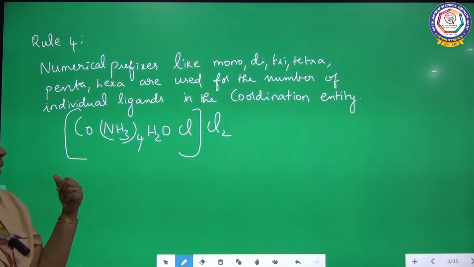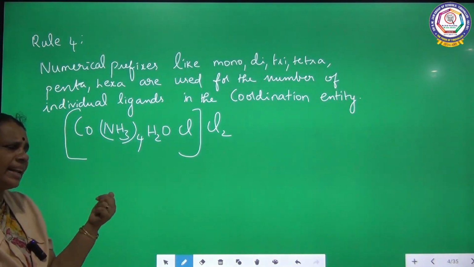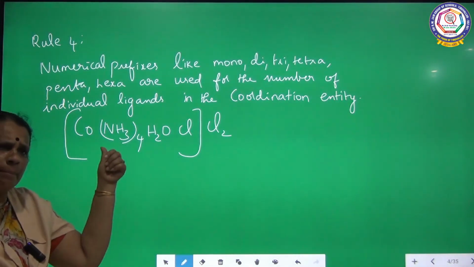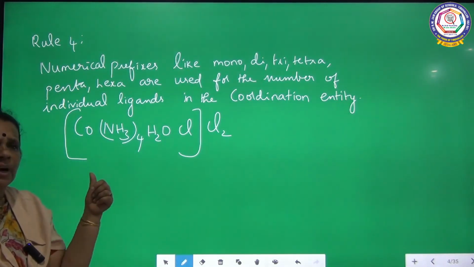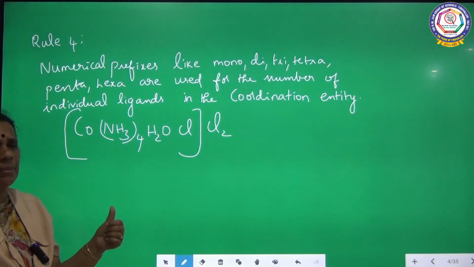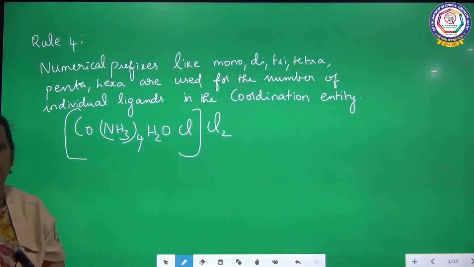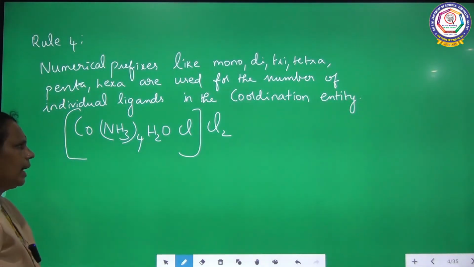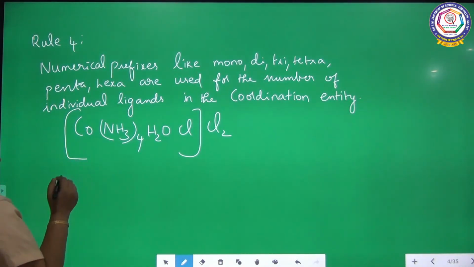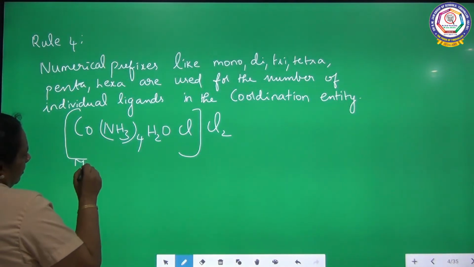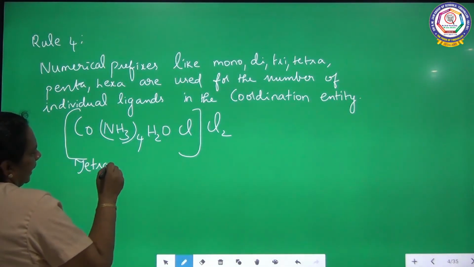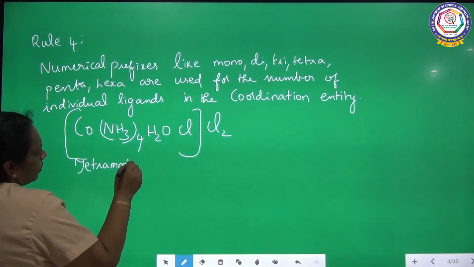So it can be indicated as tetraammine. For ammonia, the IUPAC name is ammine, AMMINE. So as there are 4 ammonia molecules attached to the central metal ion, the complex can be named as tetraammine. Tetra, there are 4 ammonia molecules.